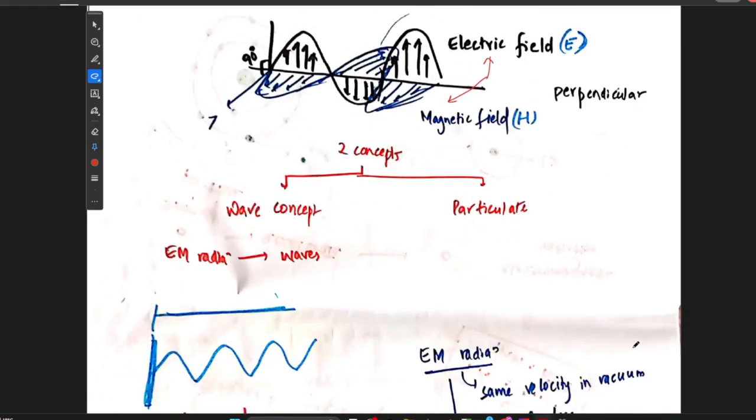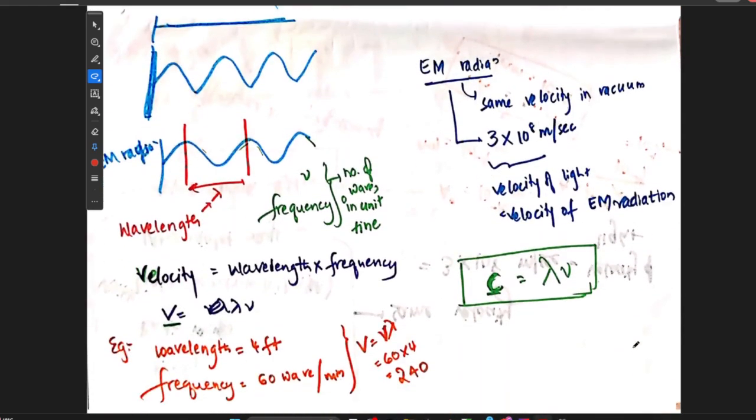So both these theories give a meaningful explanation about electromagnetic radiation. If we see the wave theory of electromagnetic radiation, all electromagnetic radiations, which include radio waves, X-rays, infrared rays, all of these will have the same velocity in the vacuum, and this velocity is equal to the velocity of light, which is nothing but 3 into 10 to the power of 8 meters per second.